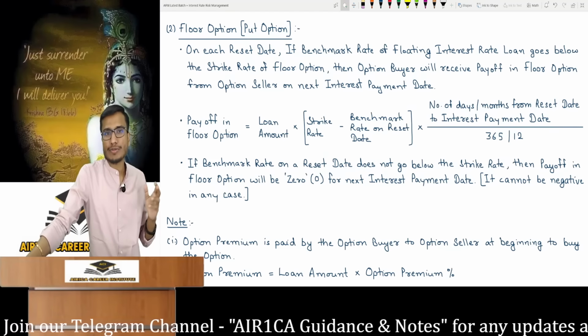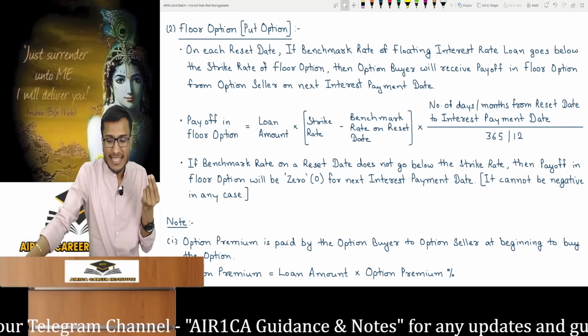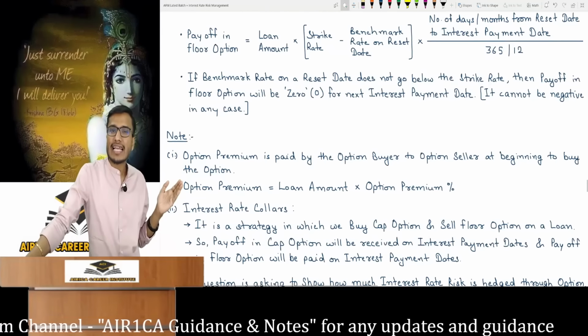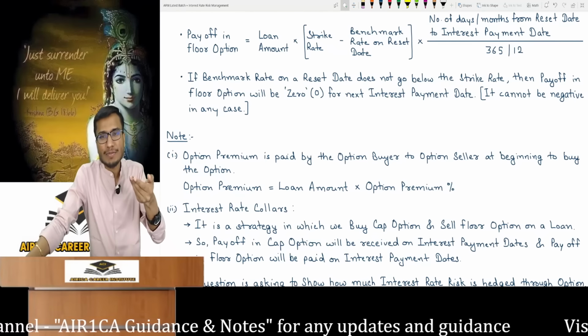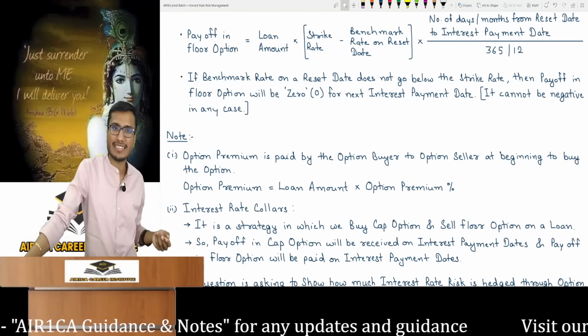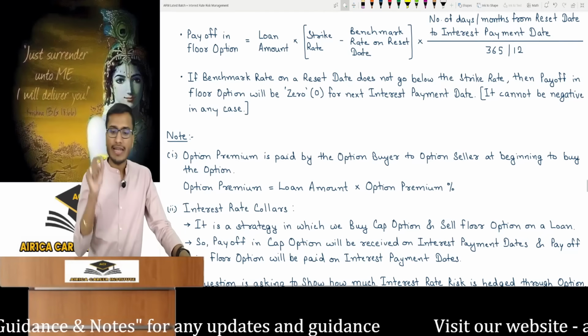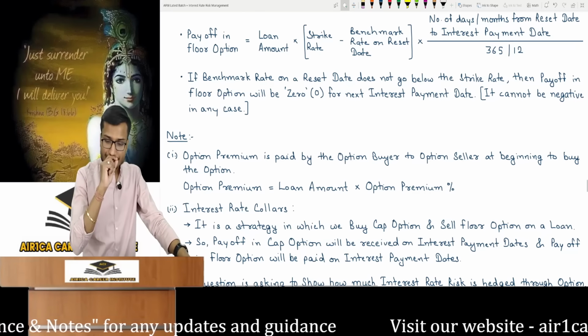Now for any cap or floor option you take, a premium is typically paid at time zero, and this is given by the buyer to the seller. The option premium is simply the loan amount multiplied by its premium percentage, and I have written this basic point down for you. Now before I proceed, I want to clarify one point.